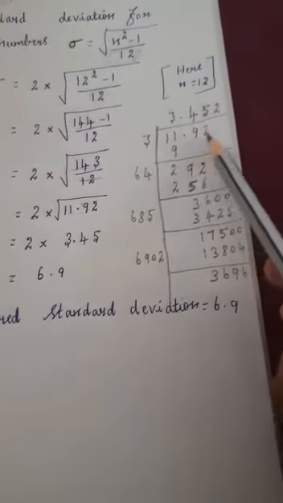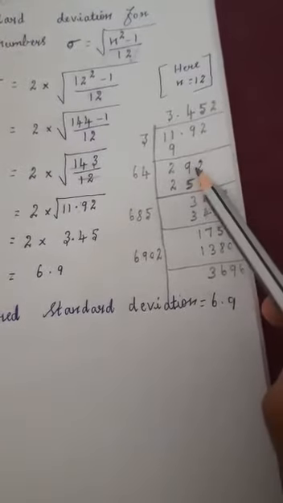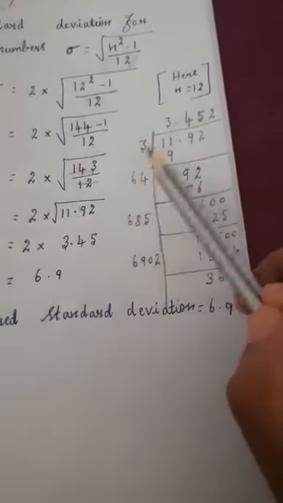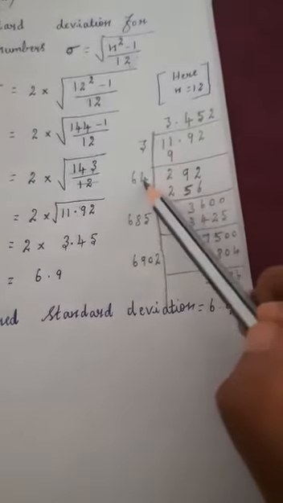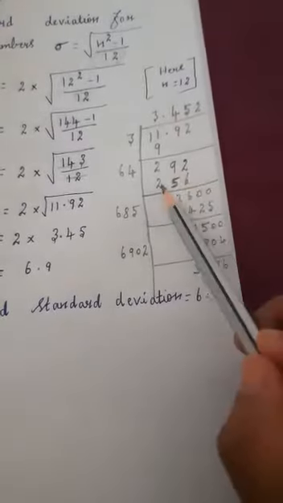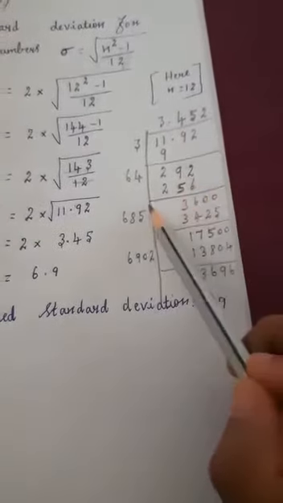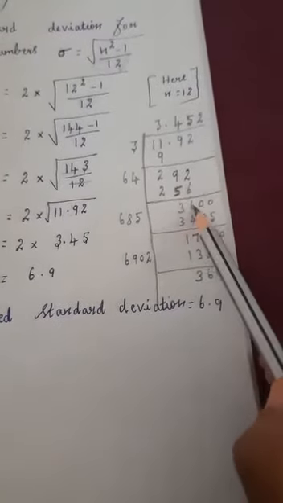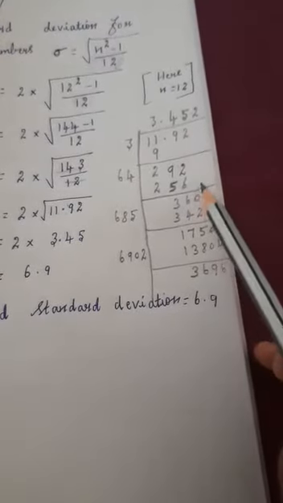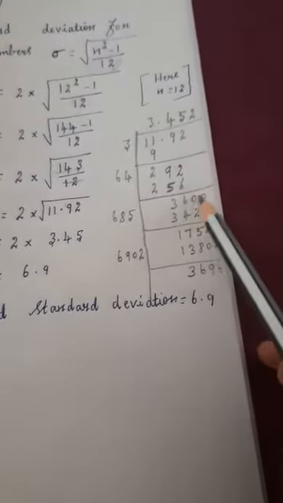Put the point, and bring down the next two digits after the point. Outside, 3 plus 3 is 6. With 6, which digit? 4. 64 into 4 is 256, nearby this value. The remaining is 36. Next there are no digits, so put 0 0 and bring them down.